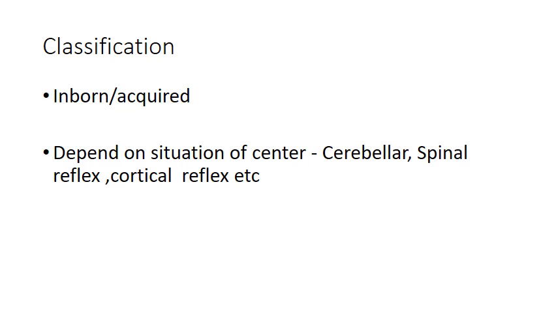Next classification is depending upon the situation of the center of the reflex. Depending upon the situation, the information processing can happen in the cerebellar area; those reflexes are known as cerebellar reflex. It can take place at the spinal cord level; it is known as spinal reflex. It can happen in the cerebral cortex; it is known as cortical reflex.